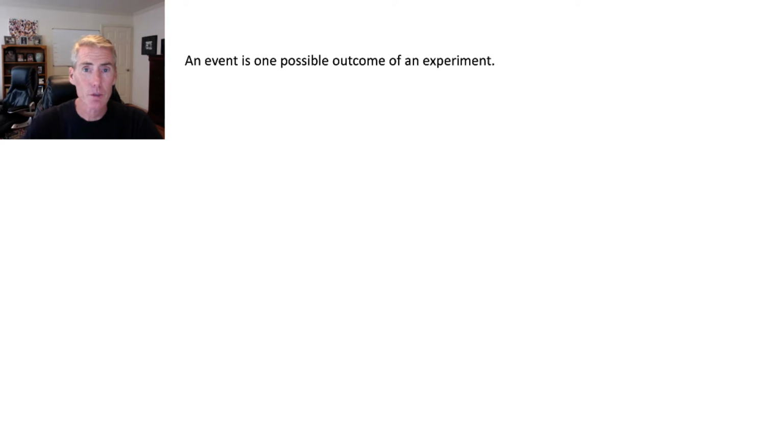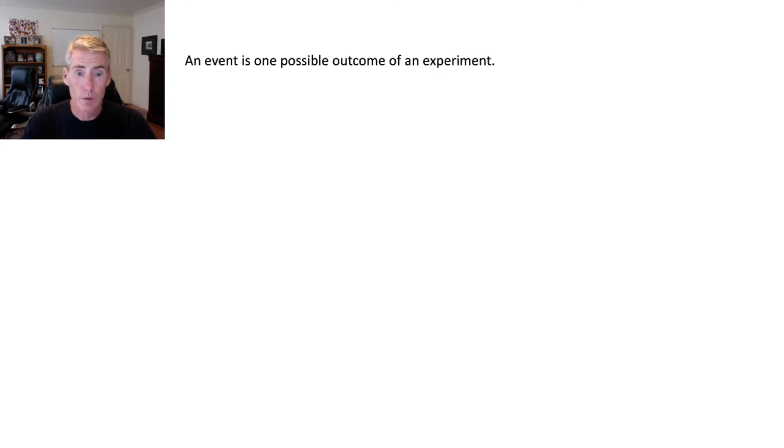Okay, then on to some of the language with probability. So an event, that's one possible outcome of an experiment. So I get the lottery ticket, I scratch it off, and I lost. Oh. So the event was, I lost. If I would have scratched it and won $1, the event is I won.